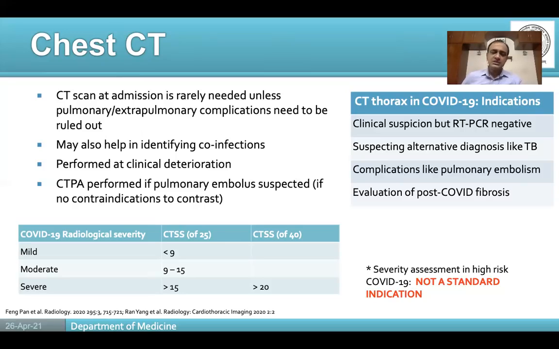Or when the patient is in the hospital and there is a sudden dip and you're suspecting something like pulmonary embolism, or at the time of discharge, if you feel that the patient has some evidence of pulmonary sequelae, then you would like to get a CT scan done as well.